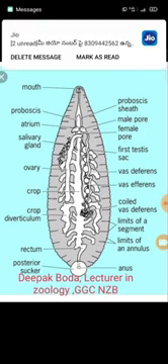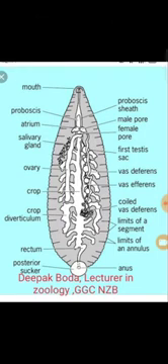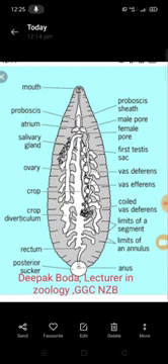The vasa differentia again opens into another sac-like structure called the epididymis. The vasa differentia runs forward from the posterior part to the anterior part, that is, from the 22nd segment to the 11th segment. They lie on the ventral body wall on either side of the ventral nerve cord. Each vasa differentia runs from the 11th segment and forms a convoluted mass in the 10th segment, which is called the epididymis.